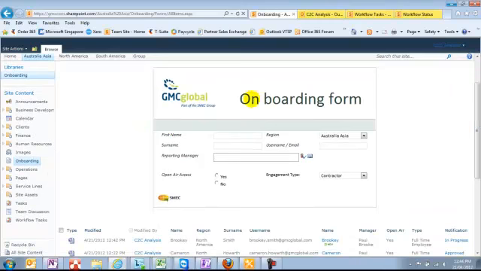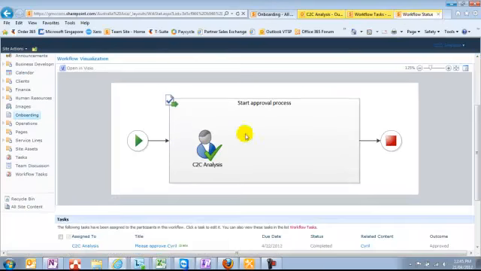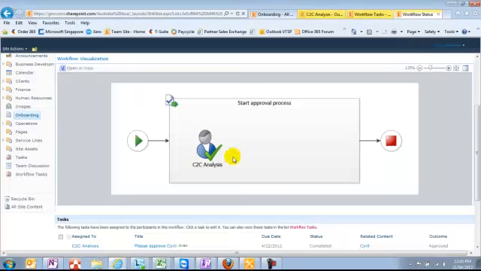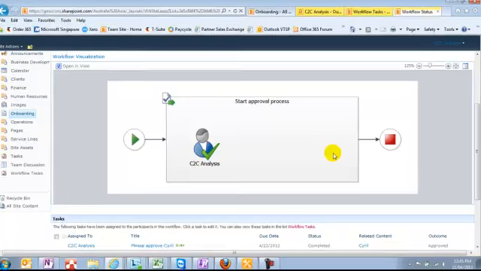A little bit of thought's required as to what inputs we want here, and then more importantly, what is the process behind it that can be generated in Visio and saved to SharePoint, and the form is generated in InfoPath and saved to SharePoint. So I hope that gives you an idea of the workflow processes in SharePoint.